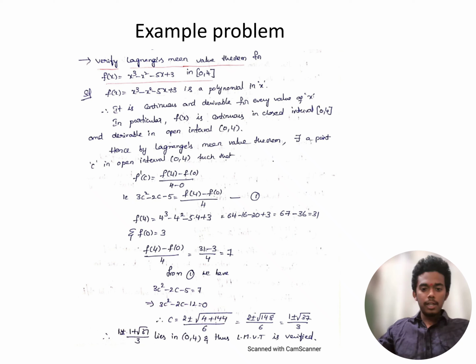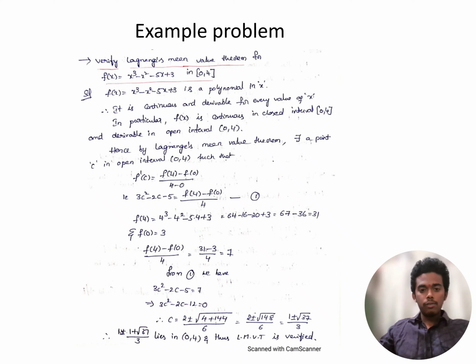Here, by applying Lagrange's mean value theorem, there exists a point c in the open interval (0, 4) such that f'(c) = (f(4) - f(0))/(4 - 0). Therefore, 3c² - 2c - 5 = (f(4) - f(0))/4. Let it be equation 1.